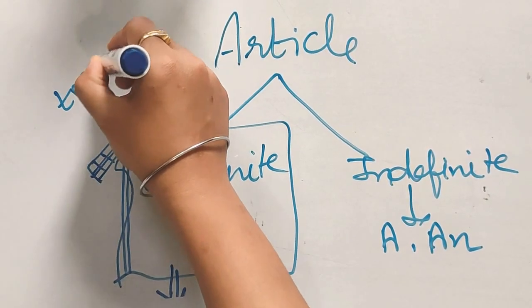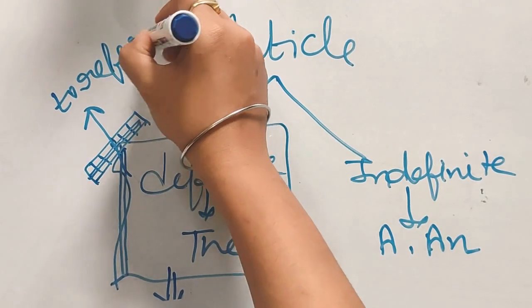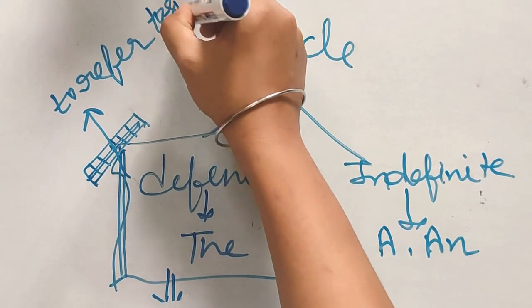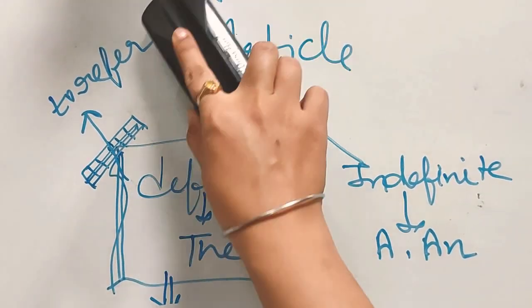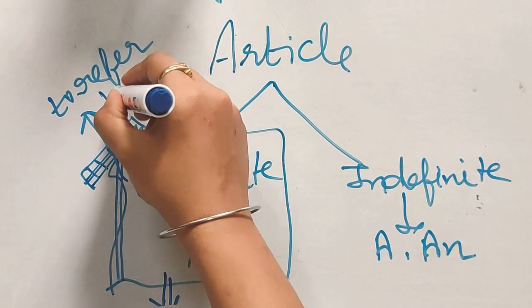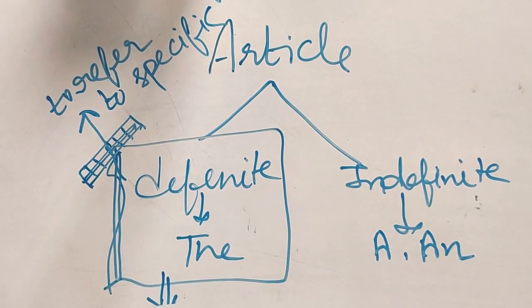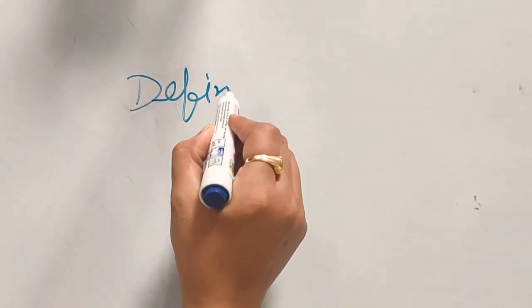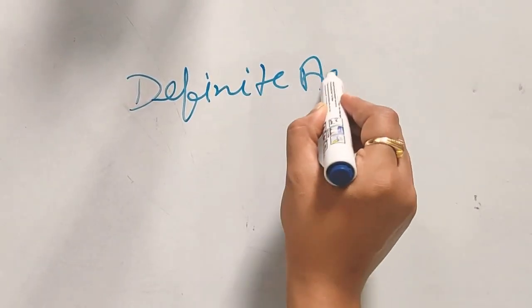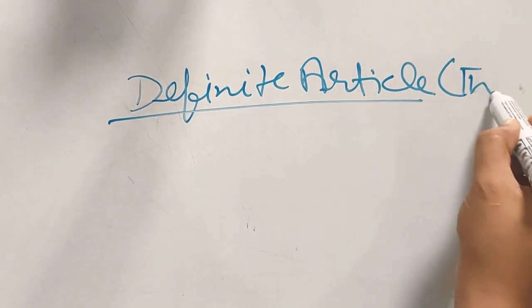To refer to a specific person or thing, we use the definite article the.